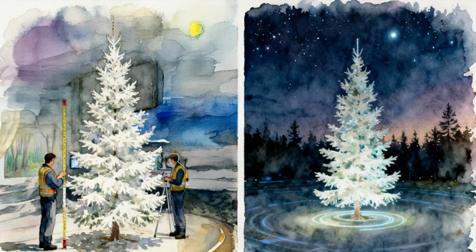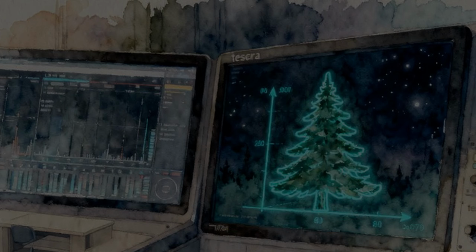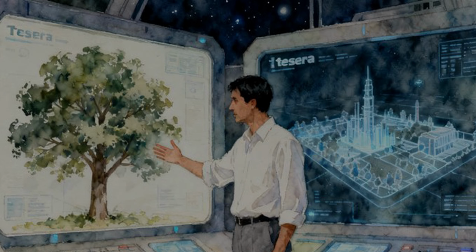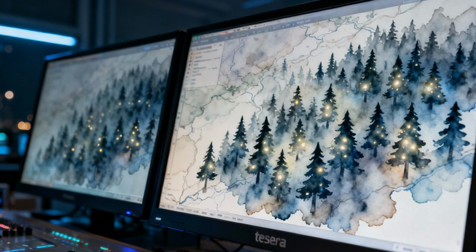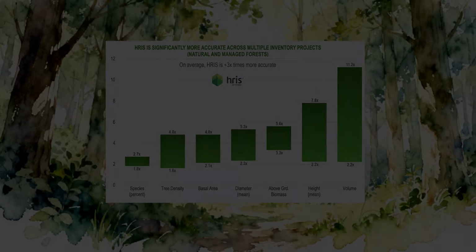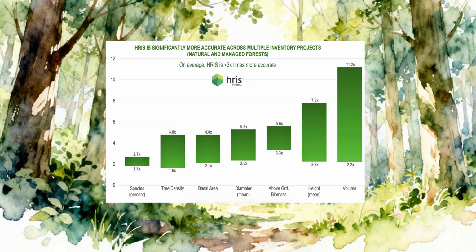For example, the ground plot data is used to build models of how a 5-meter tall white spruce is represented in 3D space and imagery data. We then use those models to predict the location, species, and size of other trees across your entire forest. We can also provide estimates on the accuracy of those predictions.